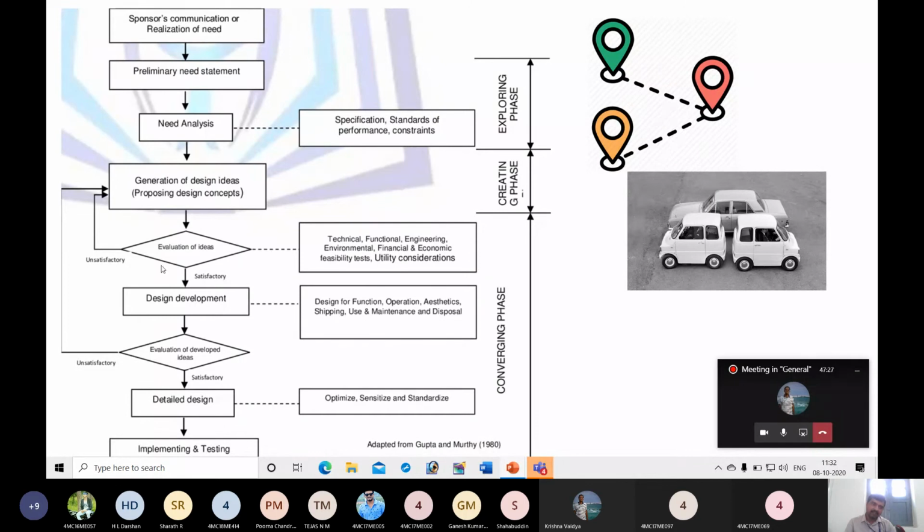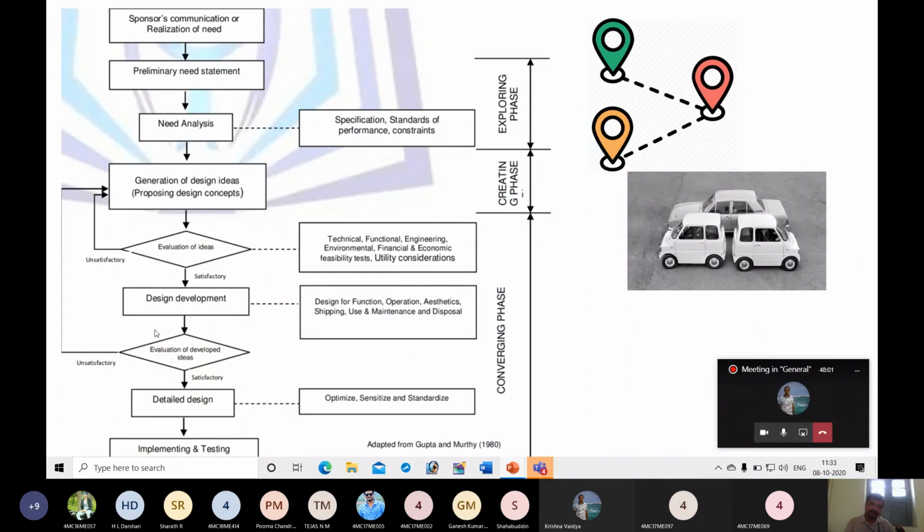And if none of the solutions is accepted for further development, you go back to the creation phase and have to generate new design ideas, since none of the ideas already generated is workable. Suppose out of 8, 6 ideas were rejected and 2 are chosen for further development. Then at least you have 2 design solutions for initial development.